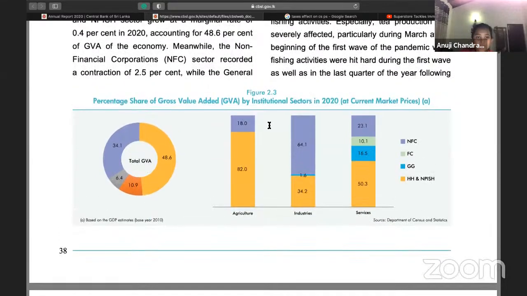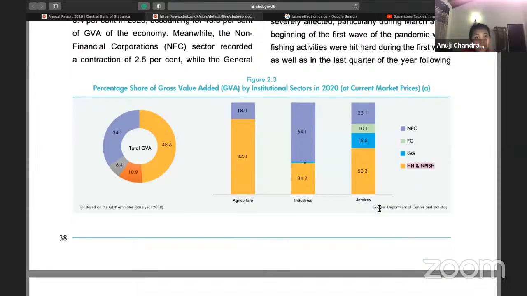So basically, if you take these 3 columns, agriculture, how many of them are contributing for agriculture? As you can see, 82% of the agricultural products are given by household, while only 18% is by not-for-profit and non-financial companies. Like that, guys, we can classify this. I hope it's clear.